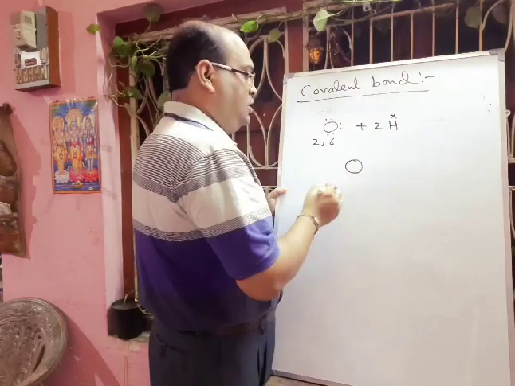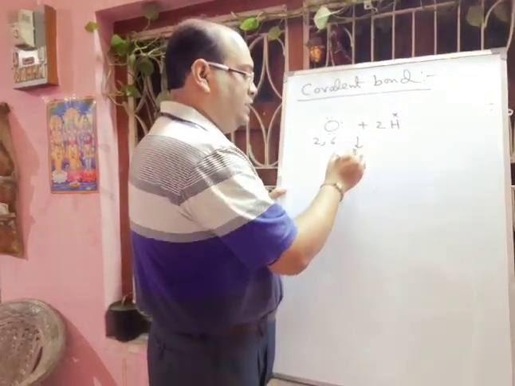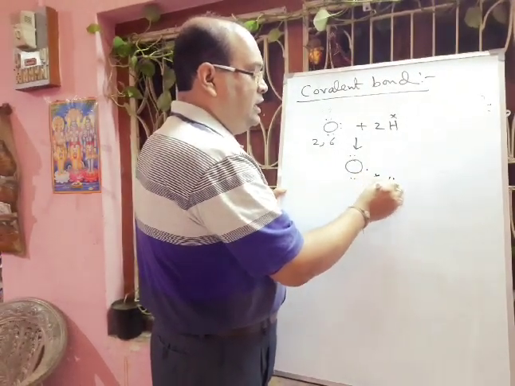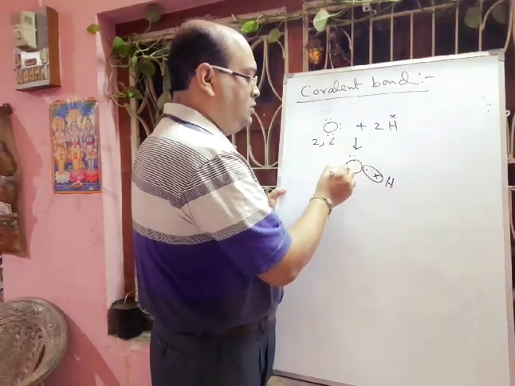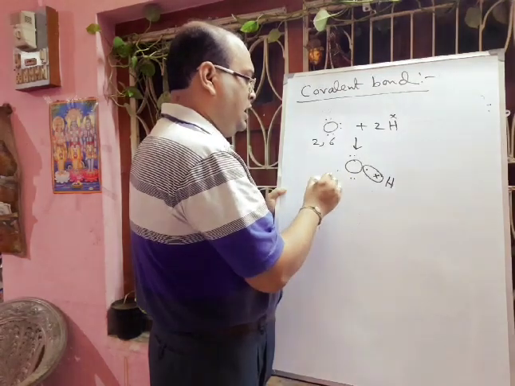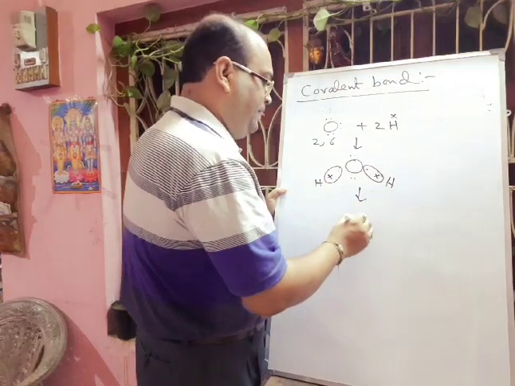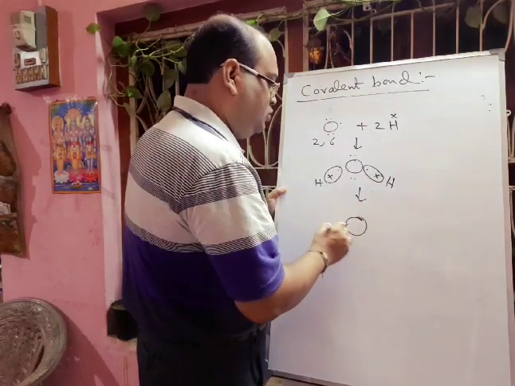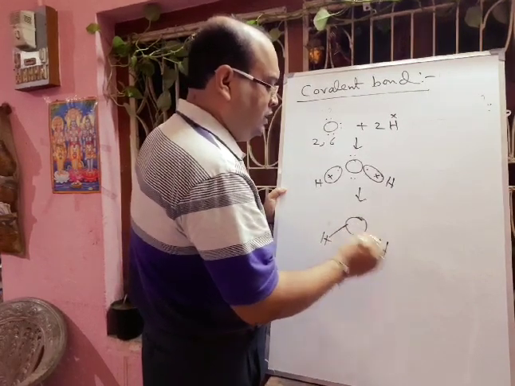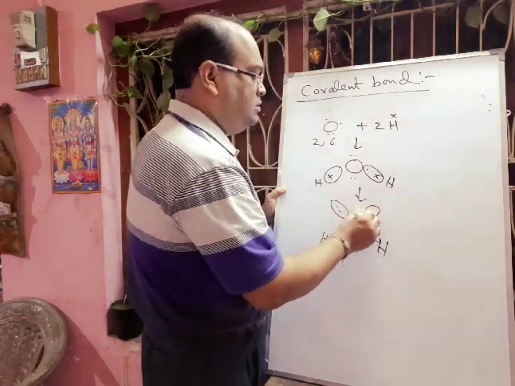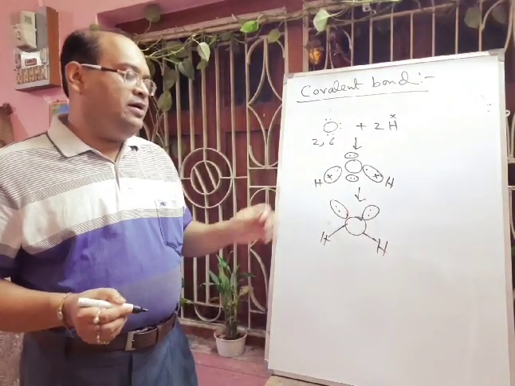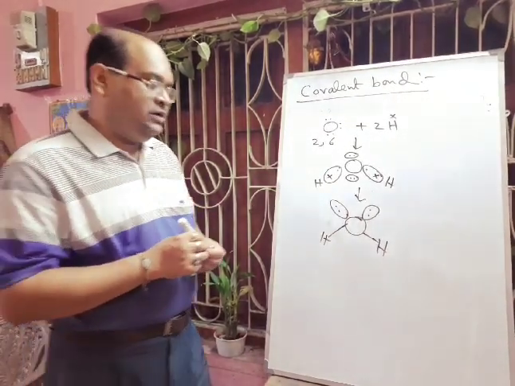So in this case, during the formation of water molecule, we will show that oxygen is giving one electron to hydrogen and hydrogen is giving one electron. Here they are forming one covalent bond. Here also oxygen is sharing one electron, and hydrogen is giving one, and they are sharing, and in this way oxygen is forming two covalent bonds with two hydrogen atoms, and it has two lone pairs of electrons. These are the two lone pairs of electrons. They are not taking part in the bond formation. In this way we can show the formation of water molecule by electron dot diagram.